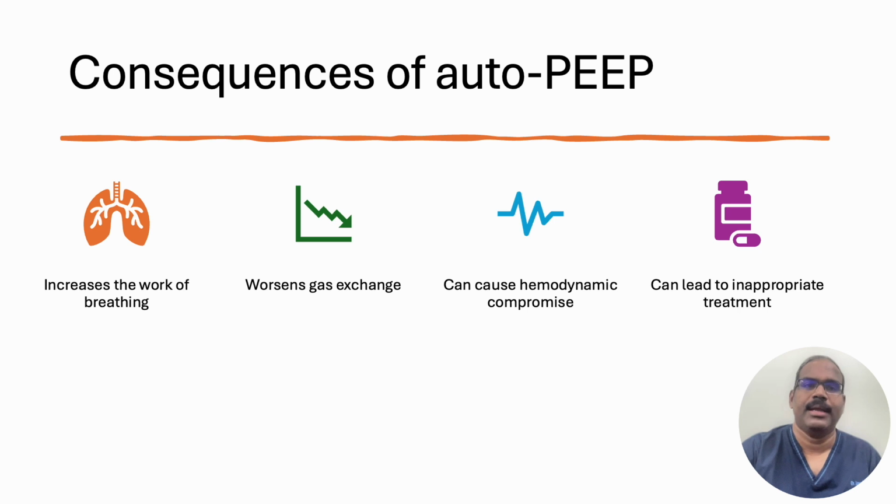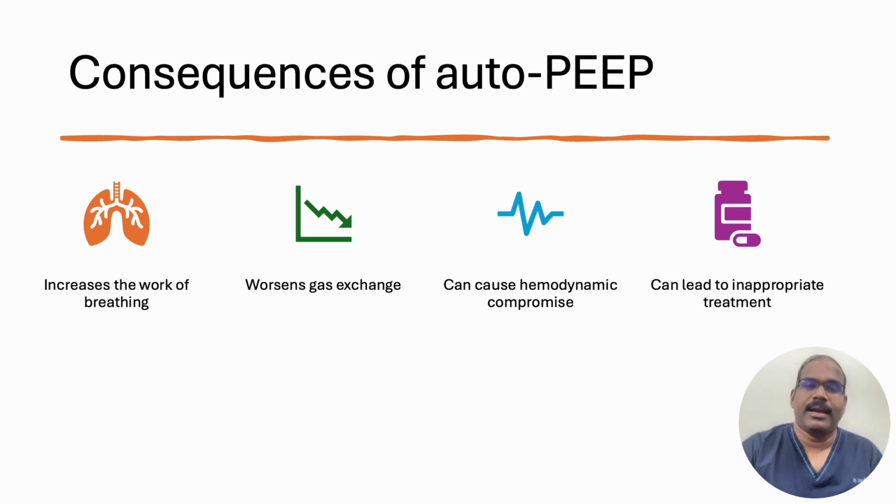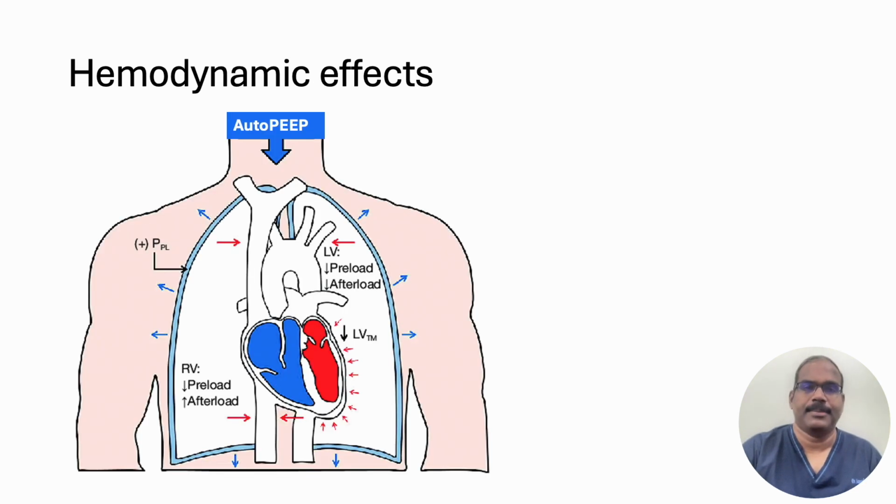The other consequences include worsening of gas exchange. This is very important. Arterial oxygen tension was found to be lower in patients with intrinsic PEEP than in patients with a comparable level of external PEEP, an effect authors attributed to a less homogeneous distribution of AutoPEEP among the lung units, because different lung units will have different resistances, and there will be different AutoPEEP raised in different parts of the lung units. So it can also cause hemodynamic compromise and can lead to inappropriate treatment. Let's see how these things happen.